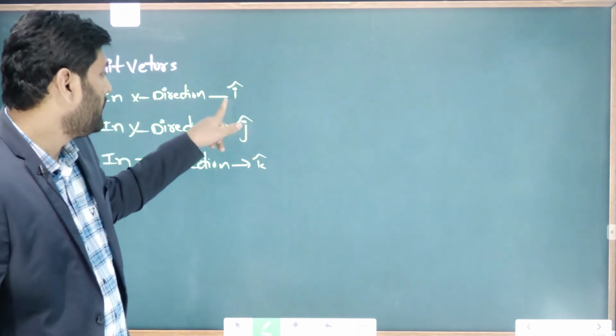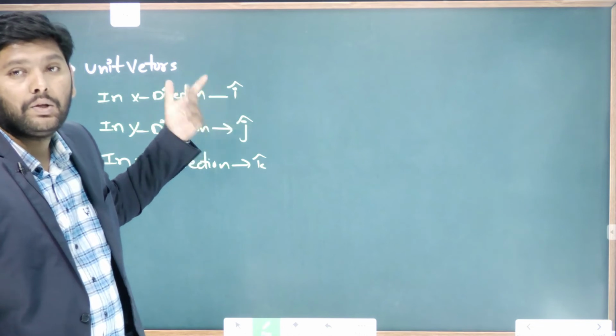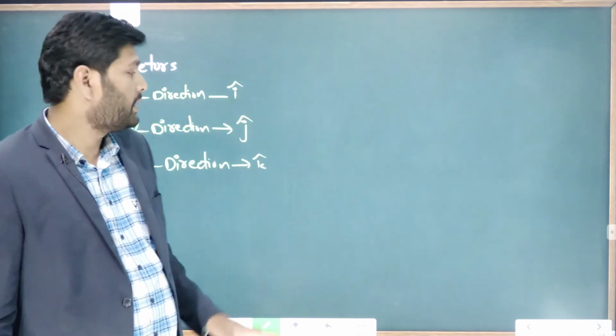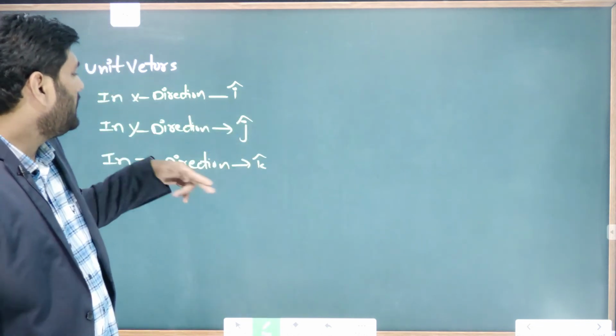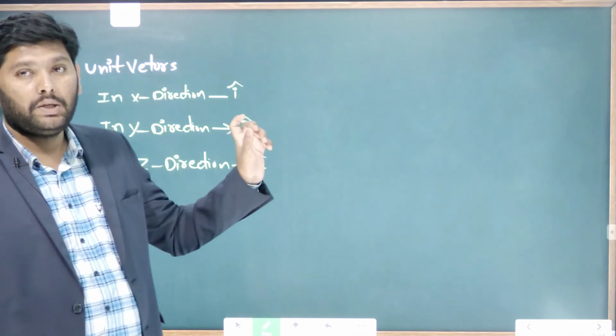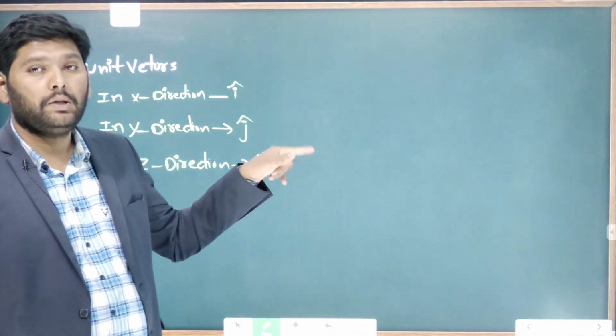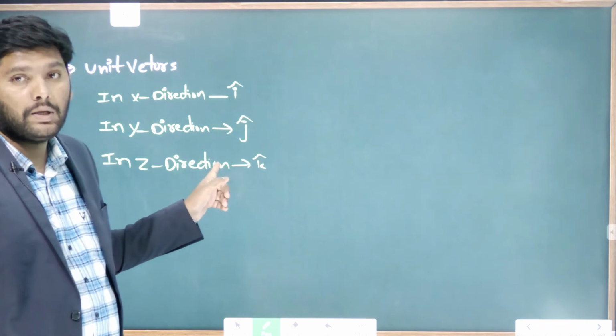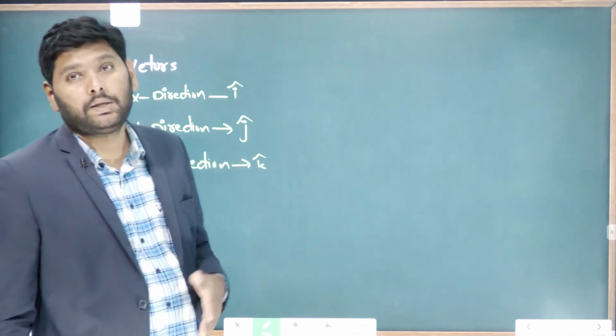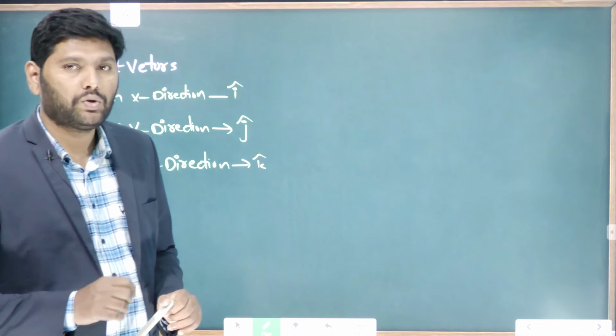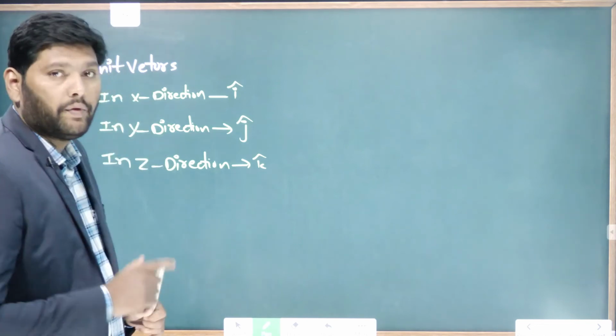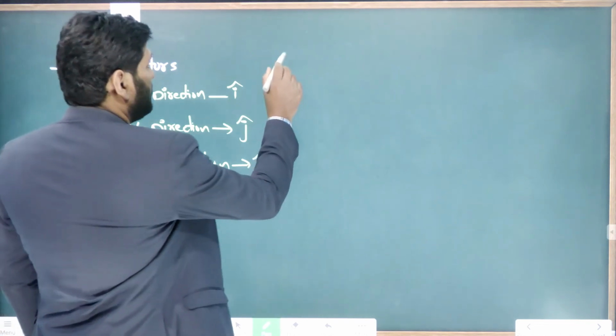Magnitude, and if you multiply with this unit vector, it represents the vector form. And in a similar way, if any quantity is acting in y direction and it has a direction, then if you multiply with the unit vector, that is a representation of the vector. I will show the representation. For example, I am giving here.